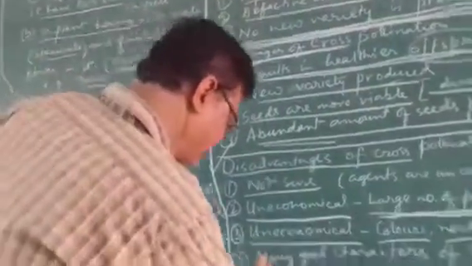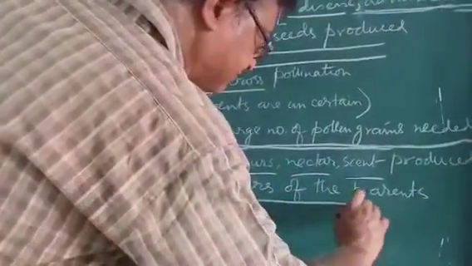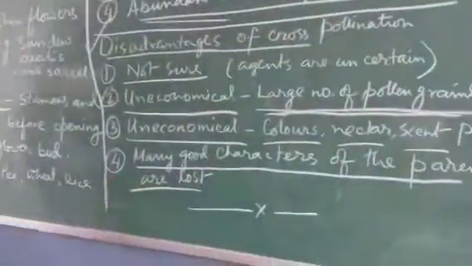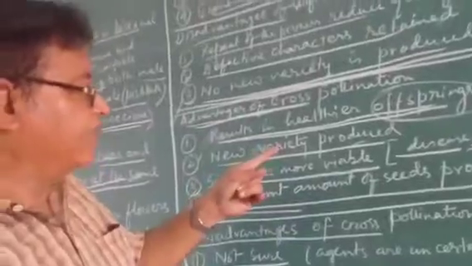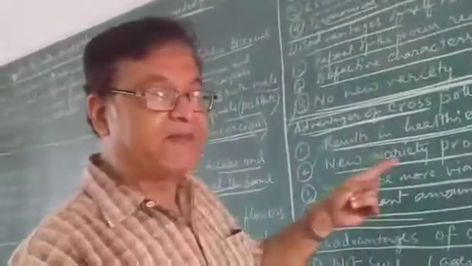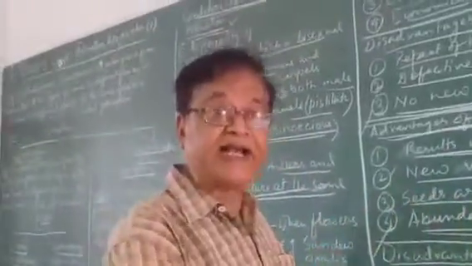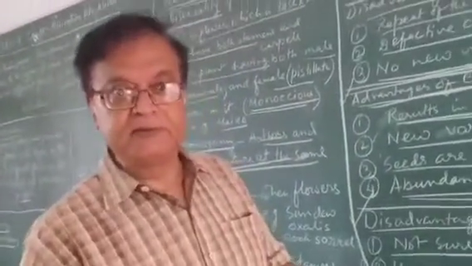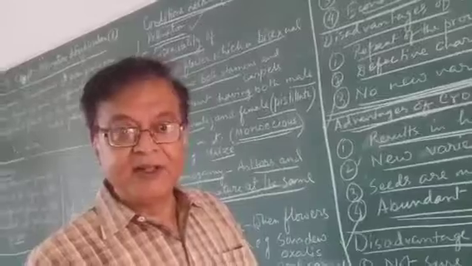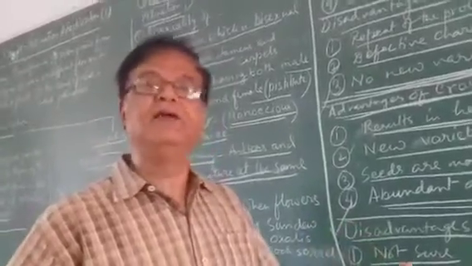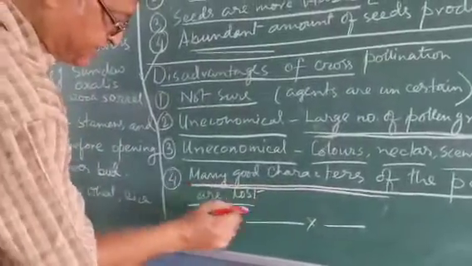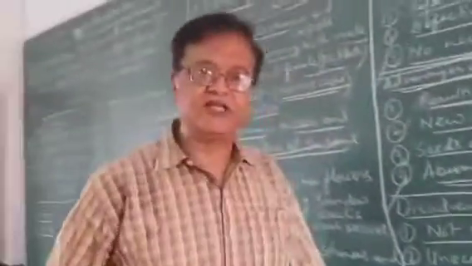And lastly, many good characters of the parent plants are lost. Similar to the condition when defective characters are removed, in the same way, good characters may also be removed. We may not get that. Good characters also can be removed. So that is also another bad effect of the process of cross-pollination.